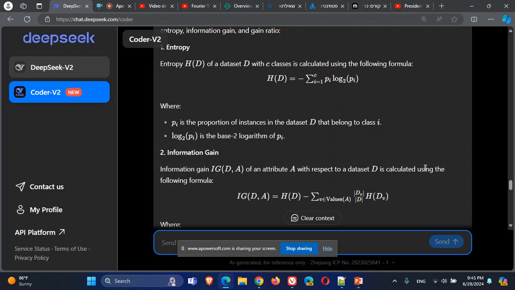But if I have a splitting that is very not homogeneous, very impure, namely when I use this attribute to split, I get in the first group some of A, some of B, some of C, even in the worst case the same number from A, the same number from B, the same number from C in the same group.